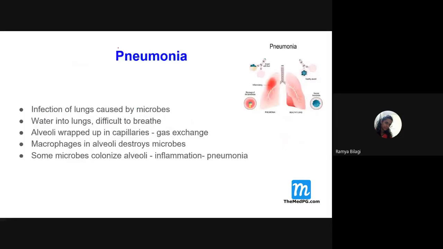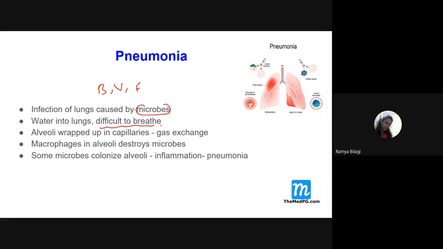Now here we will focus mostly on pneumonia. Pneumonia is basically caused by bacteria, virus and fungi, but most commonly it is caused by bacteria. There will be inflammation of the alveoli or the lung tissue. Because of this inflammation, the water or inflammatory fluid will accumulate in the lung, and this results in difficulty in breathing.